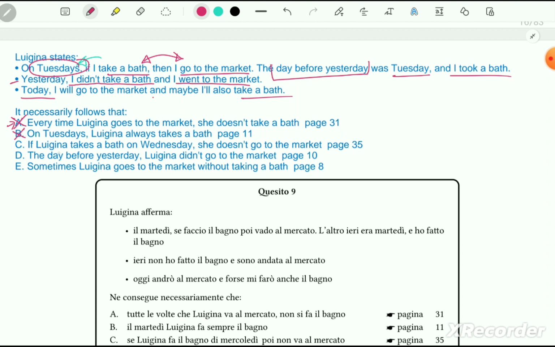If Luina takes a bath on Wednesday, she doesn't go to the market. I don't think this is the correct answer. The day before yesterday, Luina didn't go to the market.